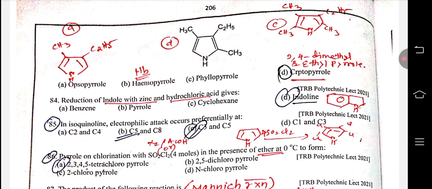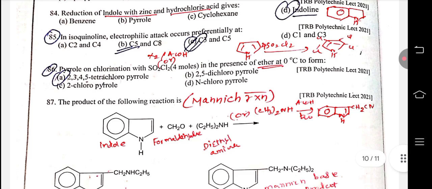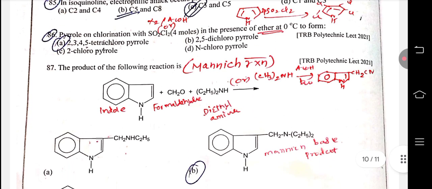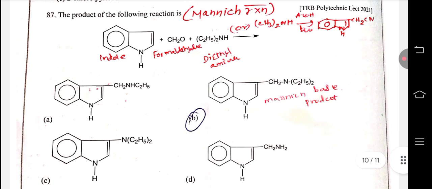84. The reduction of indole with zinc and hydrochloric acid forms indoline. In isoquinoline, electrophilic attack occurs at the C5 and C8 positions. The chlorination of pyrrole with 4 moles of sulfuryl chloride in the presence of ether at 0 degrees gives 2,3,4,5-tetrachloropyrrole. 87 is a Mannich base, a Mannich reaction. Indole reacts with formaldehyde and diethylamine to form the Mannich base product.